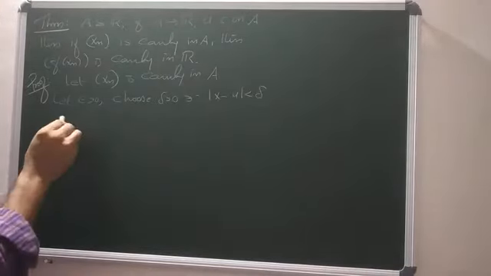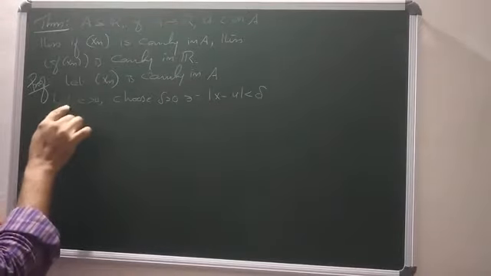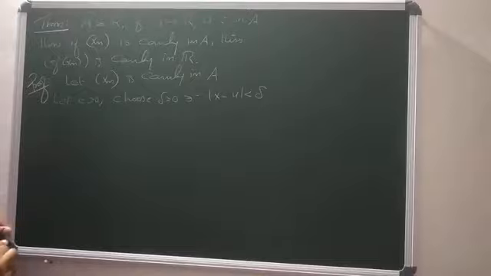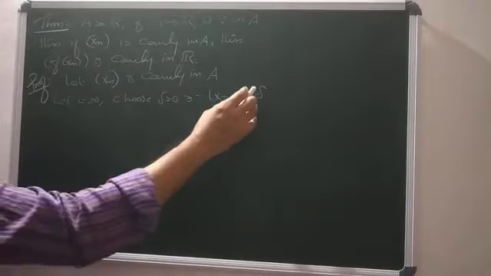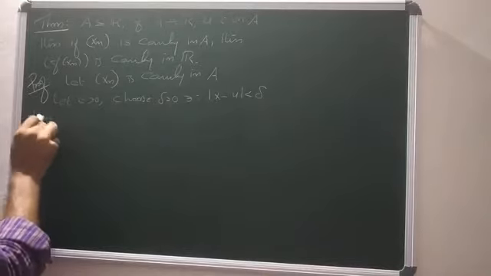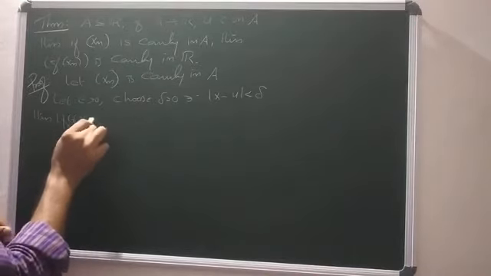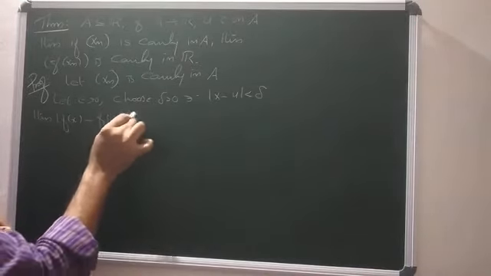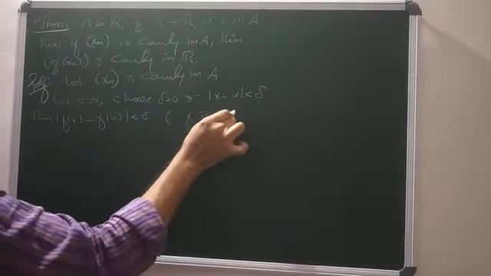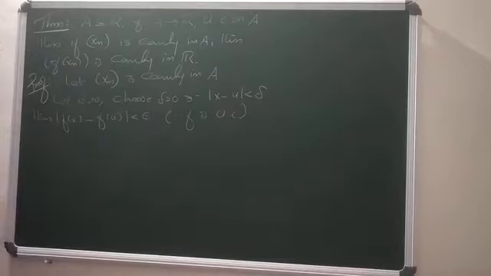Since f is uniformly continuous, let epsilon be positive, choose delta positive such that if modulus of x minus u is less than delta, then modulus of f of x minus f of u is strictly less than epsilon. Why? Because f is uniformly continuous.